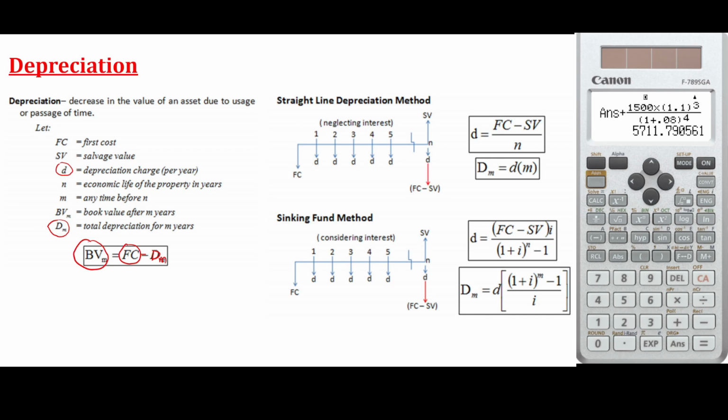For example, we have different types of depreciation: straight line method, sinking fund method, and later on there are others. For straight line method, we do not include the interest here. For example, it decreases at an equal value D. Now, to get the salvage value, you just subtract all of these D from the first cost. So that is already the salvage value. That is straight line. You don't consider the interest. For sinking fund method, the flowchart diagram is almost the same, but for this, you are now going to consider the interest.